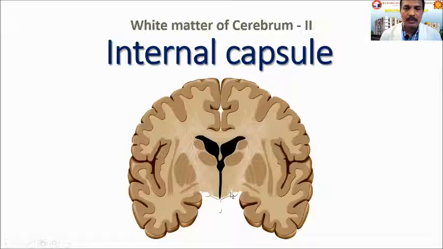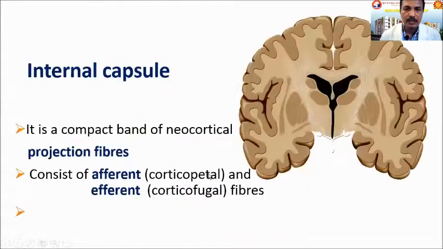On the way, these projection fibers pass through a narrow gap between the various nuclear groups present in the subcortical area, that is the lentiform nucleus laterally, and the caudate and the thalamic nucleus medially. When the fibers pass through this narrow gap, they are compact here, and that part is called the internal capsule. We will see the internal capsule in detail.